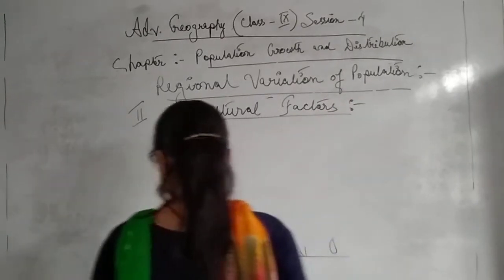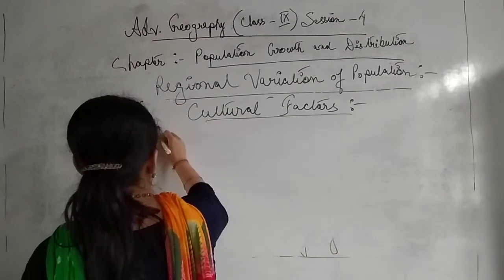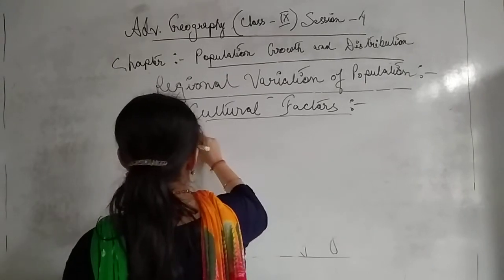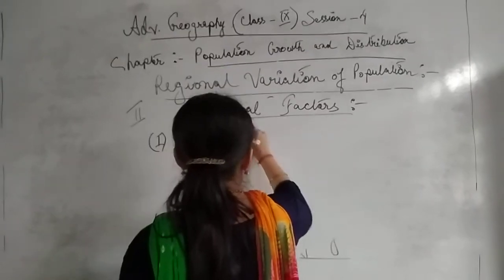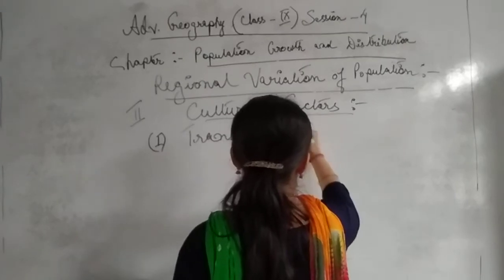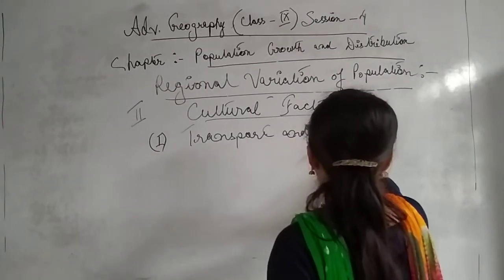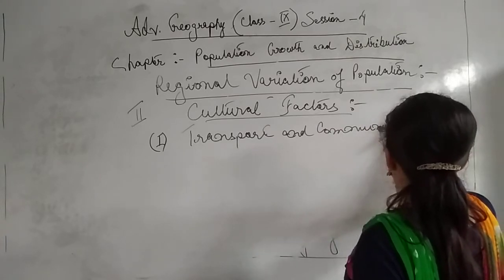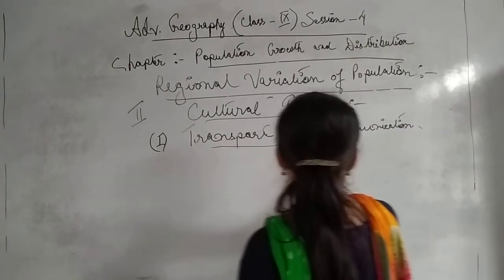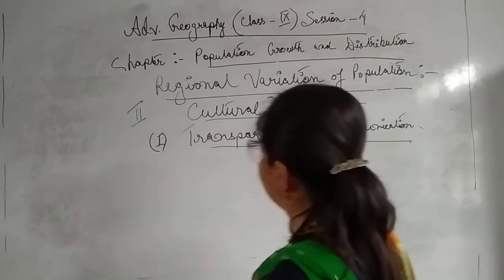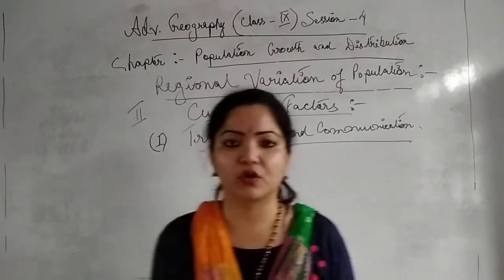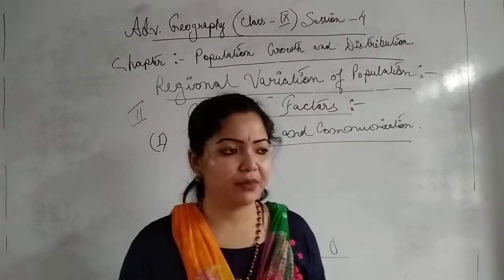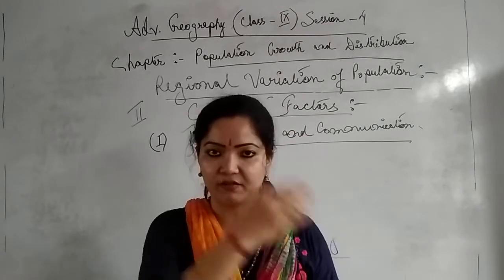Cultural factors. First of all, numerical number 1, transport and communication. One of the very important points, transport and communication. As we have already discussed, transport and communication is a very essential factor for the variation of population.